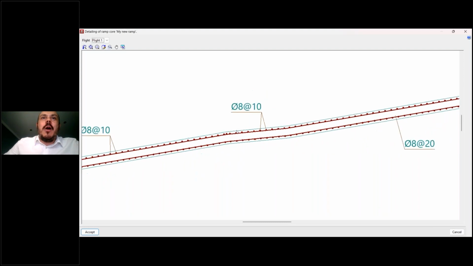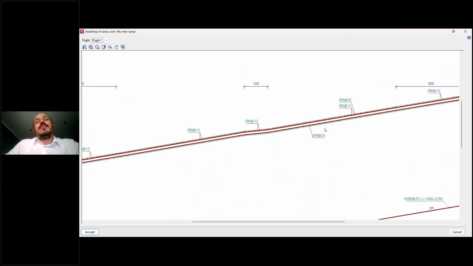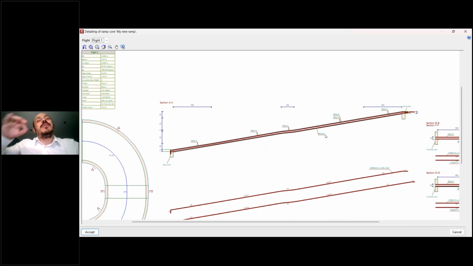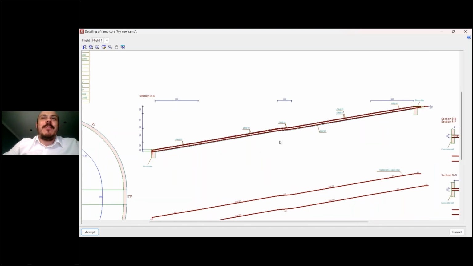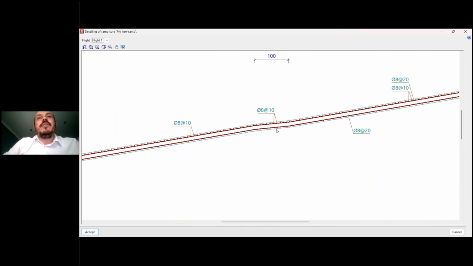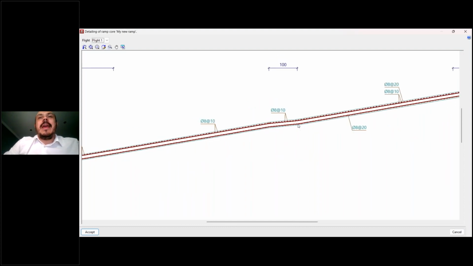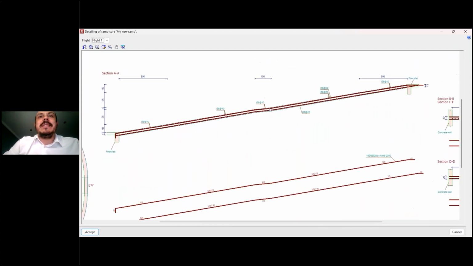As you can see here, that little piece that we've created, we can see the difference. This almost flat part of our ramp, probably that's not the best solution. Probably when we design a ramp, we should try to have the same slope in every piece of this ramp. I confess that I was creating this model and this is not the best combination, but it's very useful to understand how it works. I think it's important to show you that there are 3 sections, which is why I've created this little piece here.